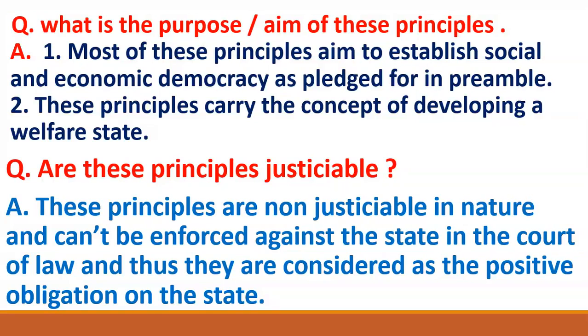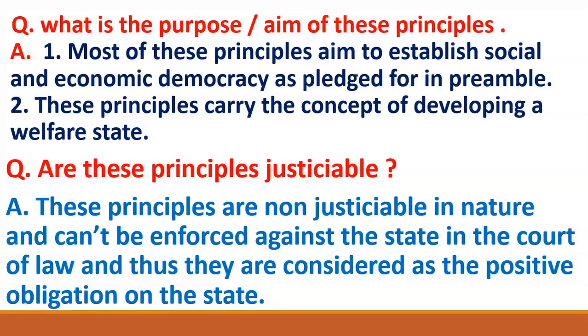But now, let us take the example of a directive principle of state policy. So friends, we all know that Article 44 is a directive principle of state policy. It is a DPSP. And Article 44 says that the state should try to achieve a uniform civil code. Now what is a uniform civil code? This I will explain to you later, but for the time being you just understand that Article 44 says that the state should try, means the government should try to achieve a uniform civil code.